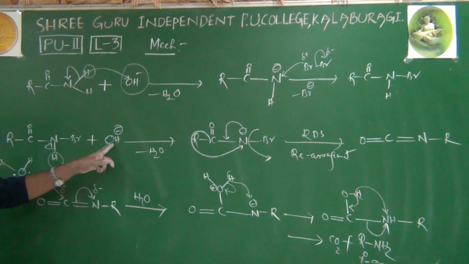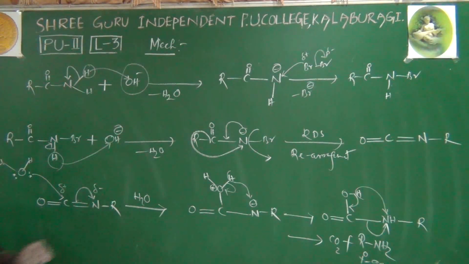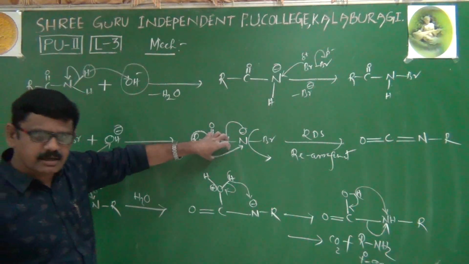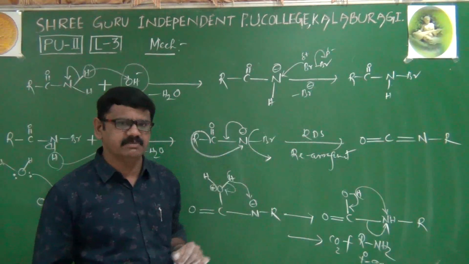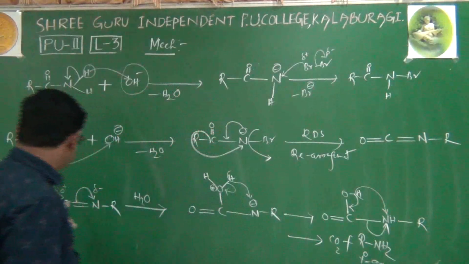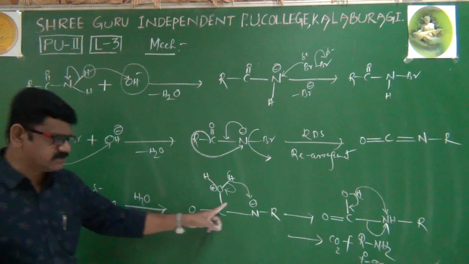Next, I have taken a second alkali. Again, OH minus and H plus, a water molecule, eliminates. After that, we are getting this compound, and this compound is now undergoing a rearrangement process. That is called the rate determining step. After rearrangement, isocyanate is obtained. Now that isocyanate is undergoing a hydrolysis process, and after that we will get this one.